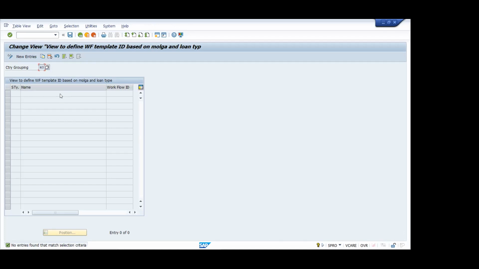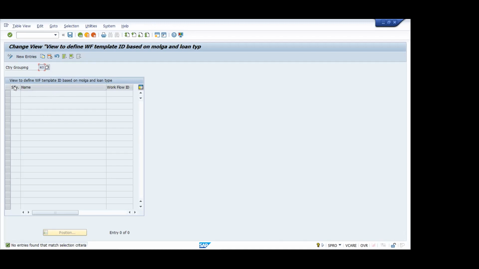That is a kind of workflow. So whenever I apply for a loan, my manager will approve, and then finally it will be approved by the HOD. That is the kind of workflow we can design.